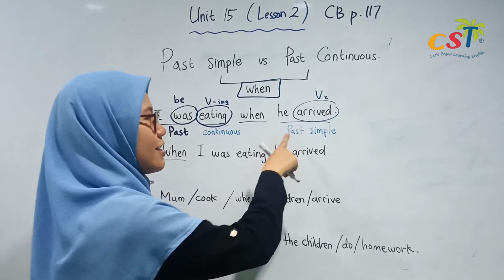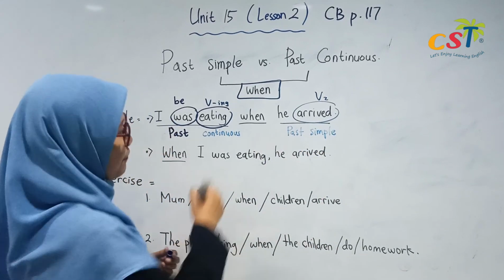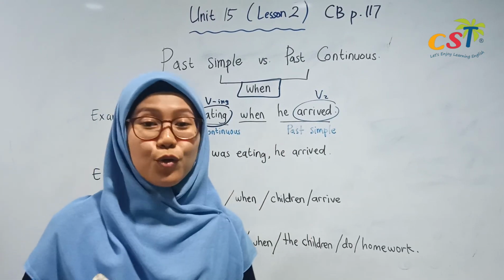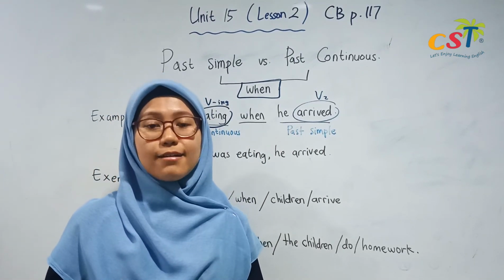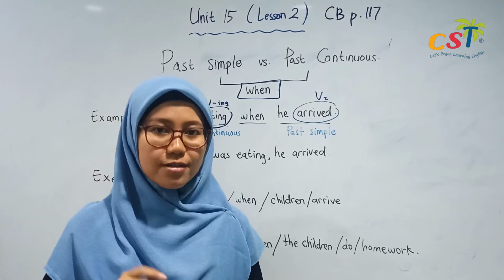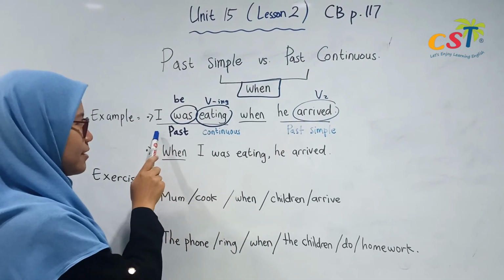Now, if there is when, you have to think about which one is the long action and which one is the short action. Now, look at my example.